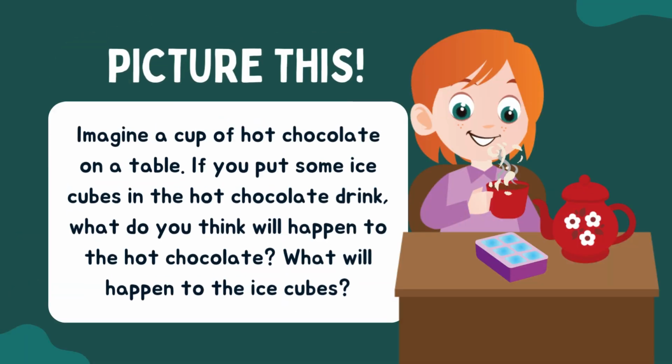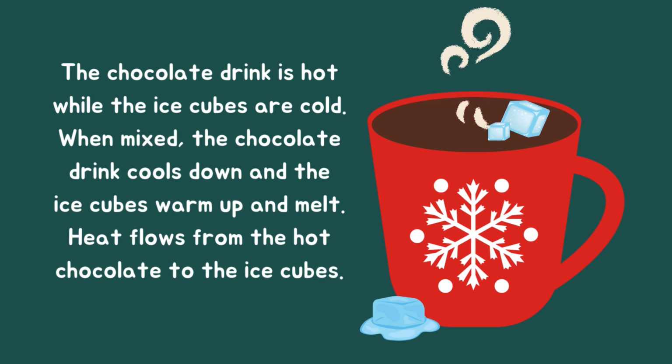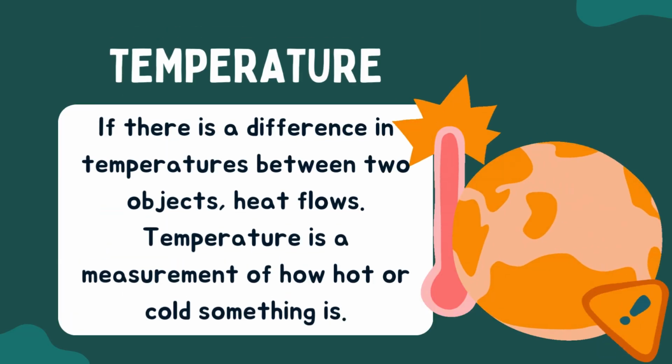Picture this. Imagine a cup of hot chocolate on a table. If you put some ice cubes in the hot chocolate drink, what do you think will happen to the hot chocolate? What will happen to the ice cubes? The chocolate drink is hot while the ice cubes are cold. When mixed, the chocolate drink cools down and the ice cubes warm up and melt. Heat flows from the hot chocolate to the ice cubes.